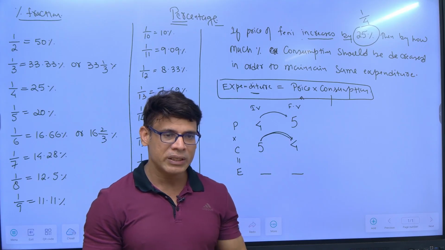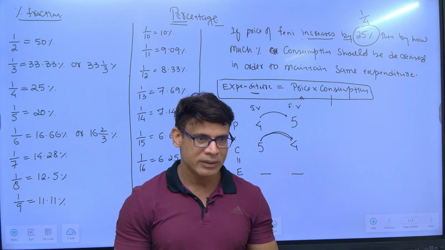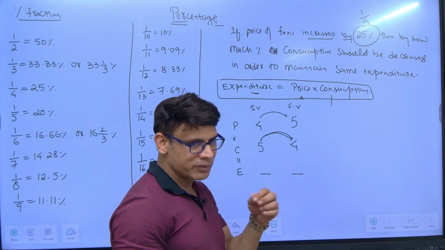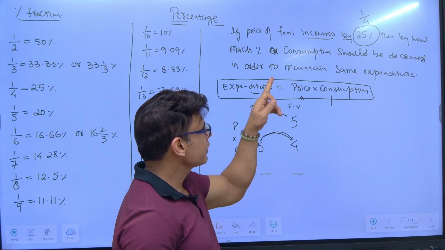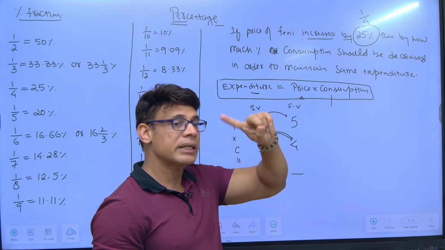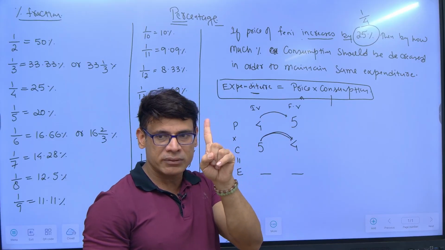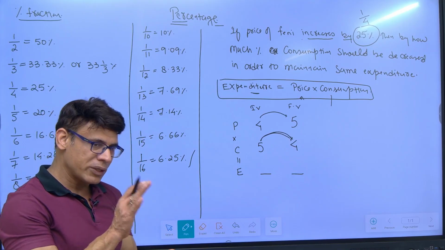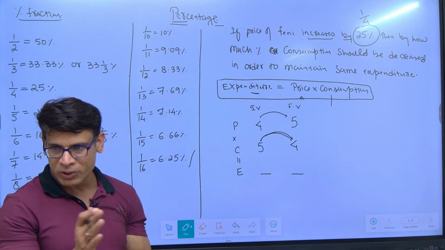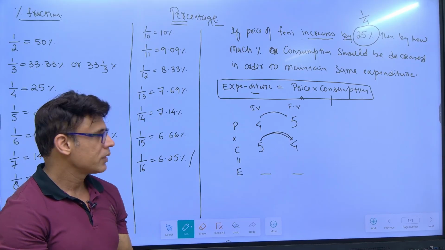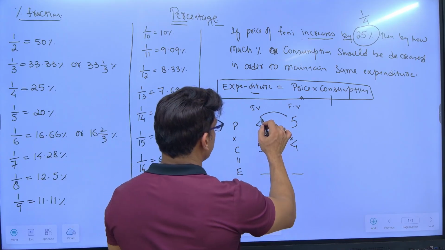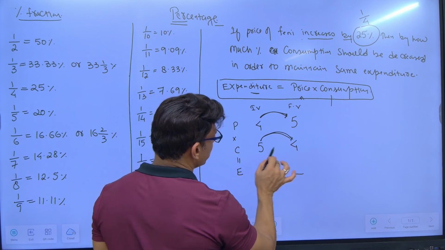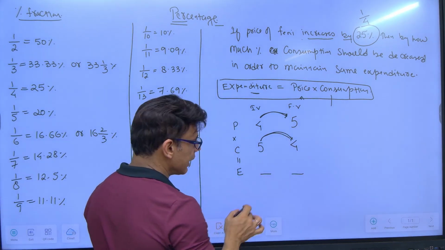This is without involving equations, indirectly. You understood 4 to 5? Why 4 to 5? Because the numerator part says increase: something increases 1 on 4. If you increase 1 on a base of 4, 4 will become 5. So if your price becomes 4 to 5, then your consumption has to become 5 to 4, such that expenditure is constant.